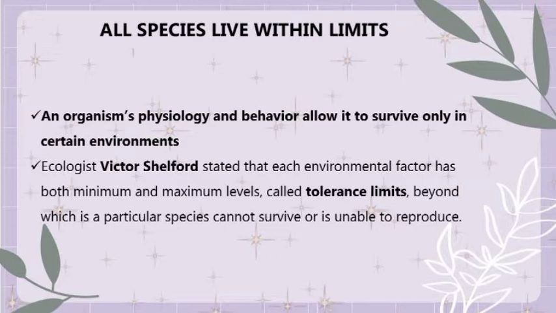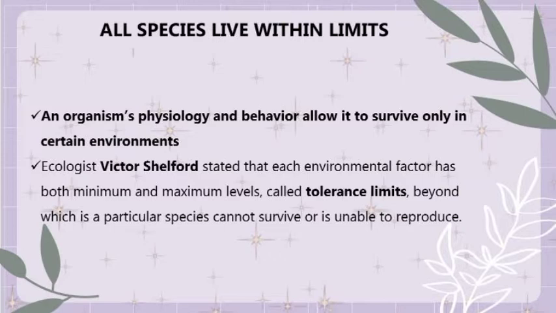So lahat kasi ng organism ay may mga limit siya. So may maximum yung temperature niya, then may minimum yung temperature niya. So that is what we call tolerance limit. So actually hindi lang sa temperature may limits, katulad din sa moisture level, sa nutrient supply, and water chemistry. Lahat yon may maximum and minimum level.